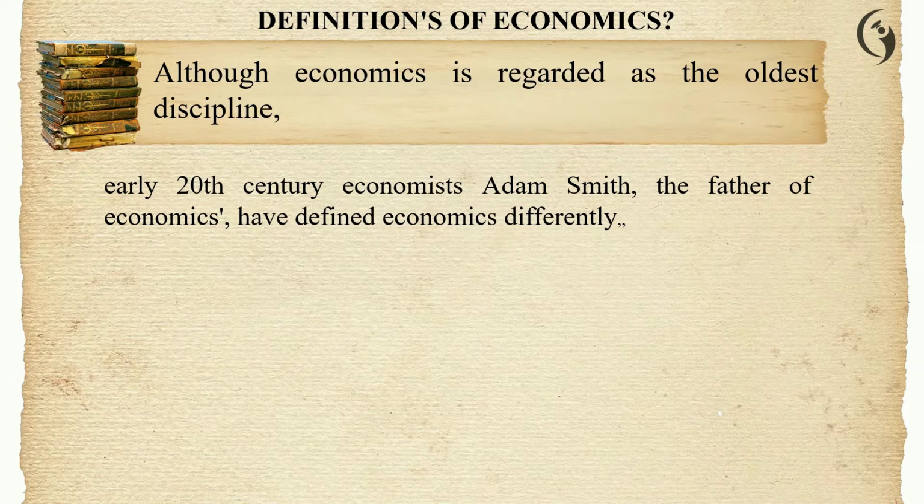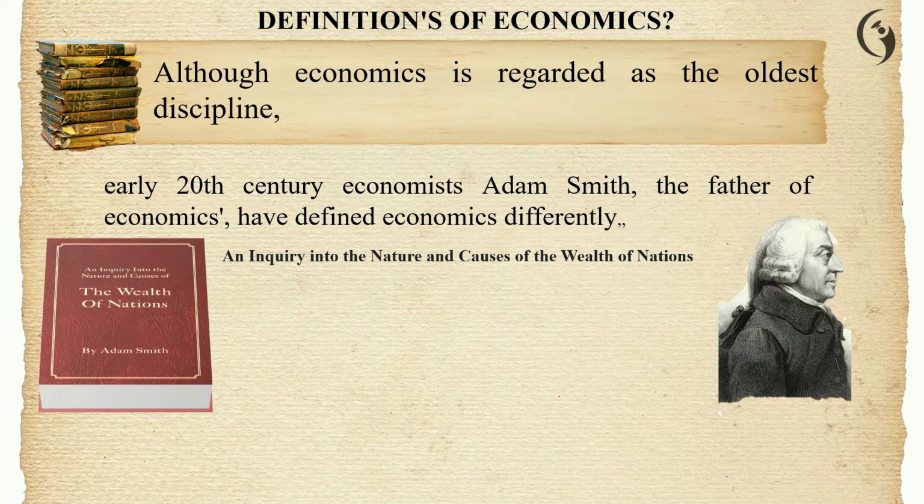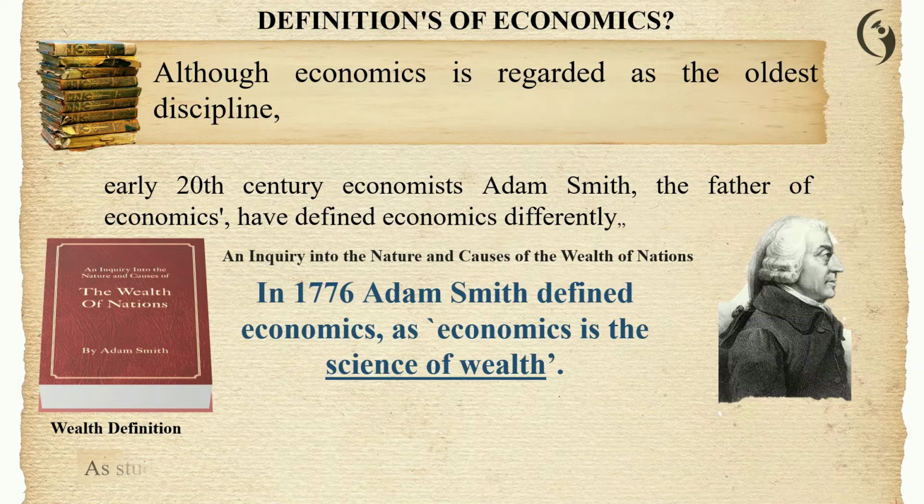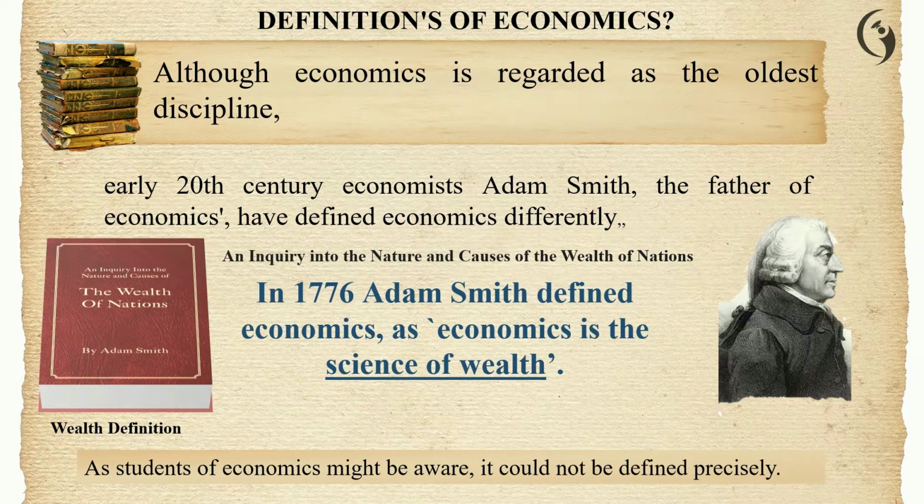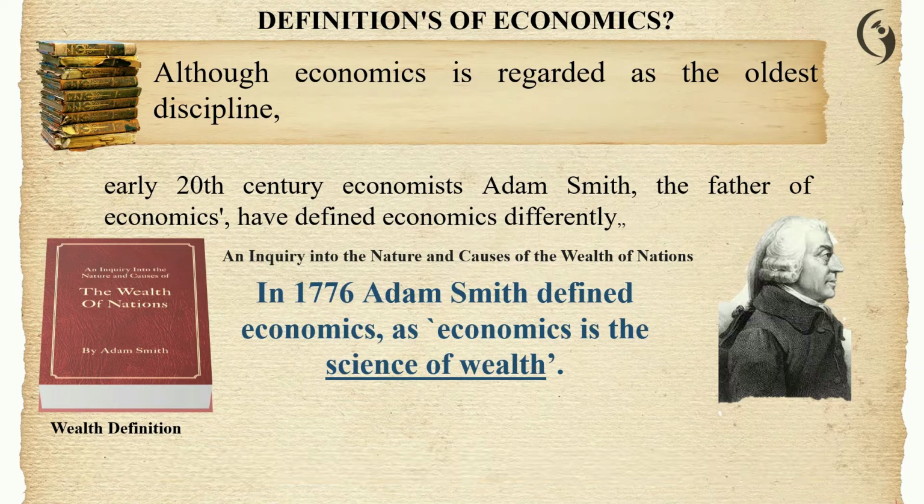Adam Smith, the father of economics, defined economics differently. In his book An Inquiry into the Nature and Causes of the Wealth of Nations, in 1776, he defined economics as the science of wealth. It's called the wealth definition.